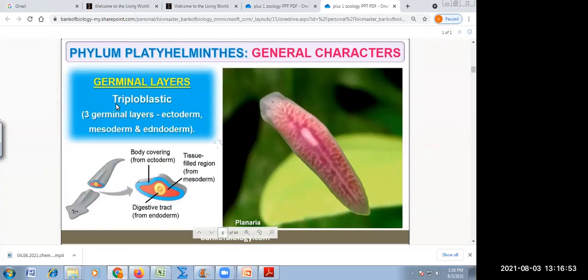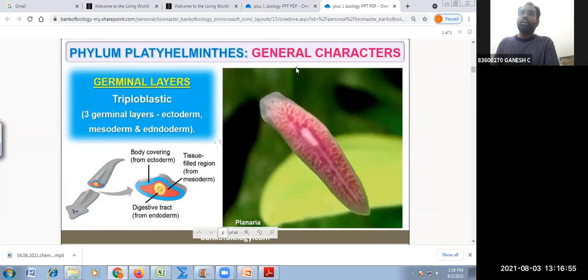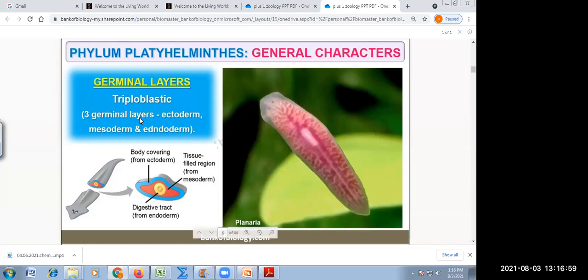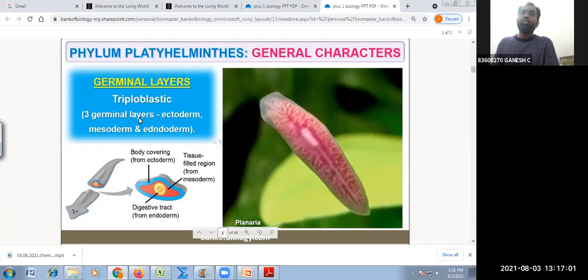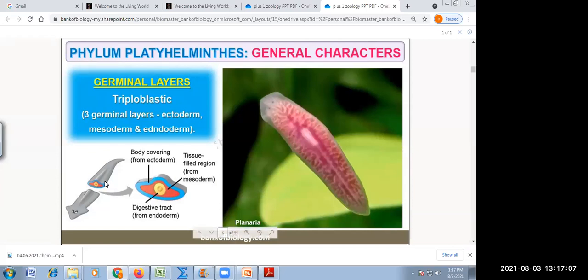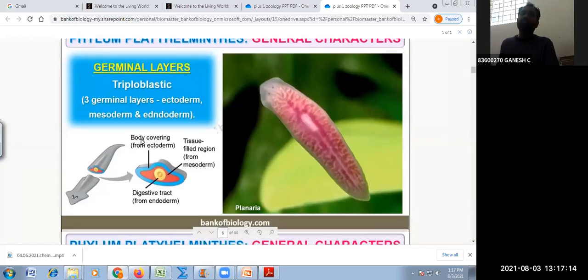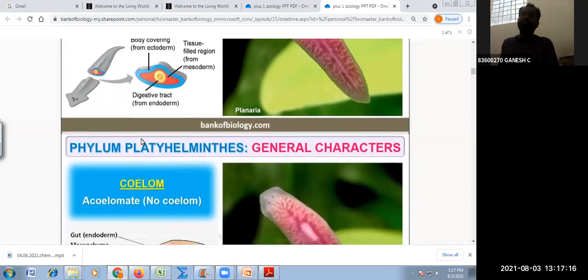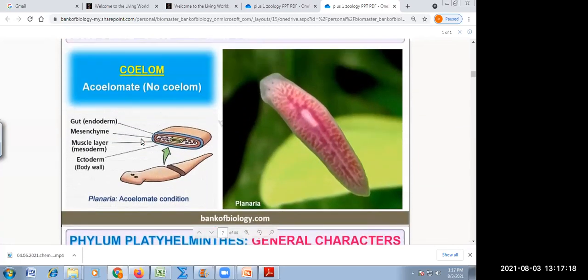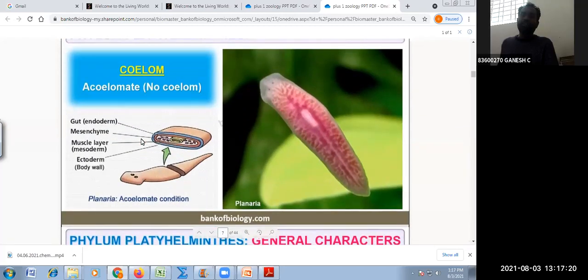Coming on to the next, platyhelminthes are showing general characteristics. They are made up of three germ layers: outer ectoderm, middle mesoderm, inner endoderm. So they are the first triploblastic phylum, where they have three germ layers. Even though they are triploblastic, they are devoid of coelom. Therefore, they are coelomate or acoelomate? Acoelomate. There is no cavity present.